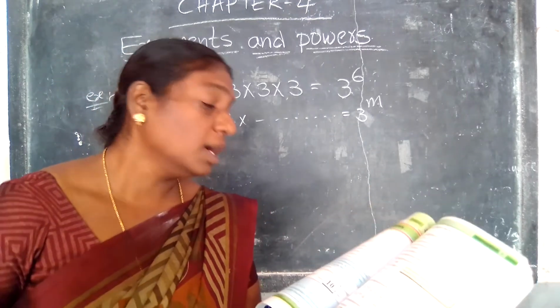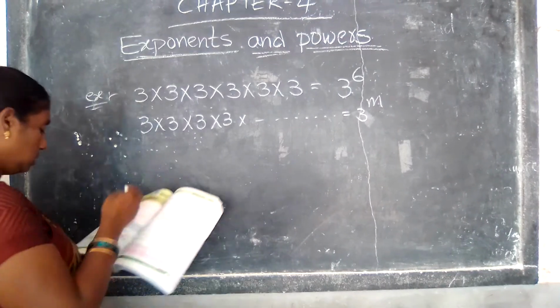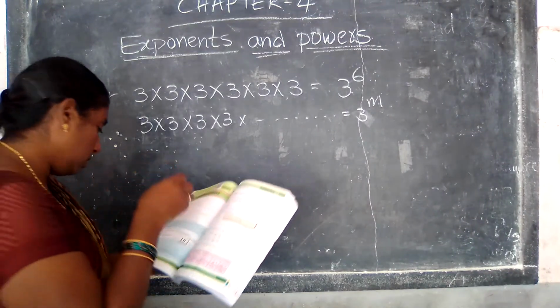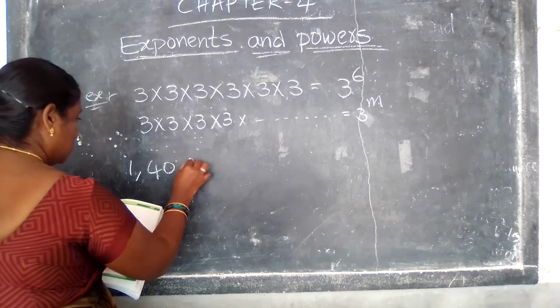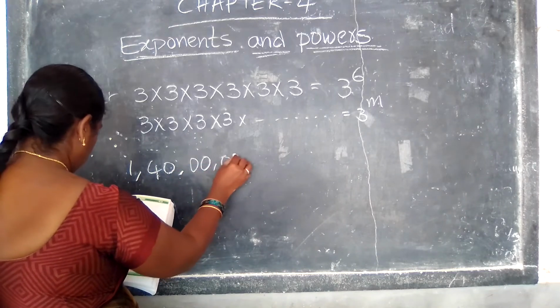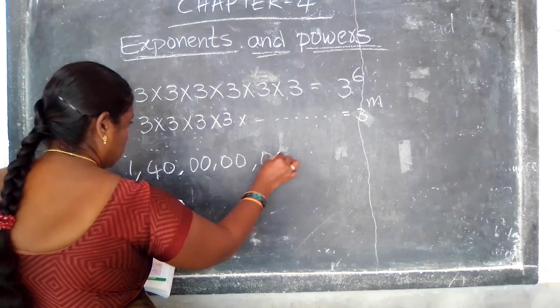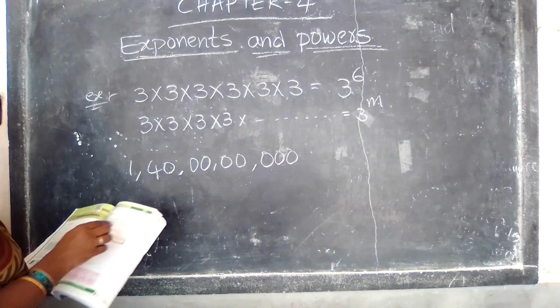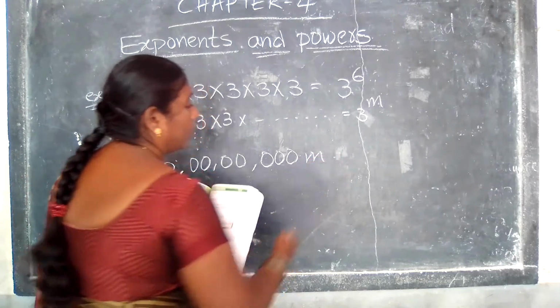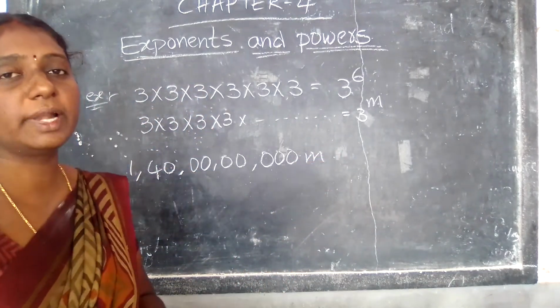See here, 140 followed by many zeros, meters. How to represent this one in exponent form?